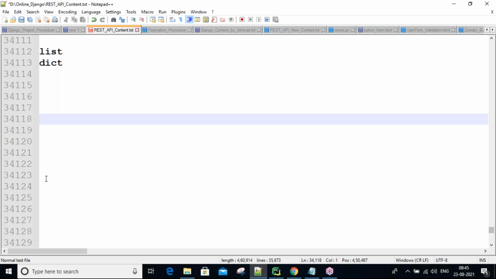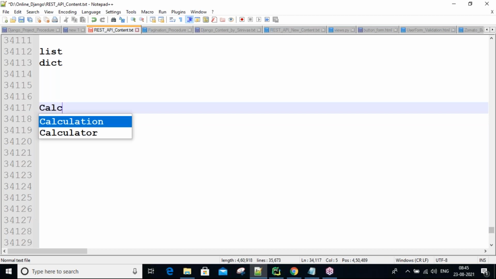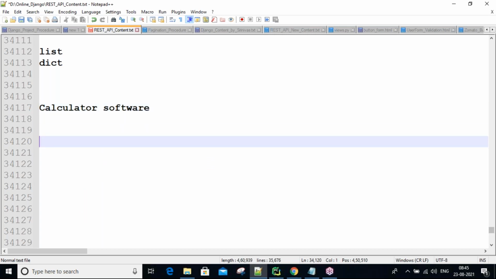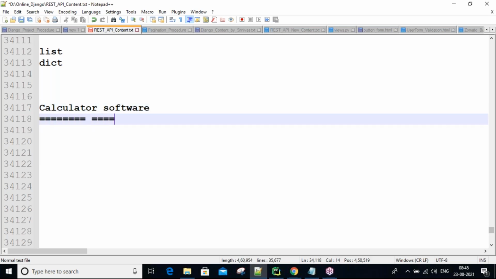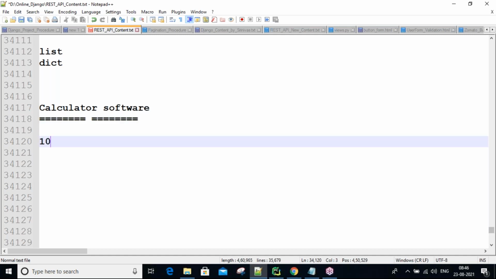For example, simply take the calculator software, guys. In the regular general scenario, we use software when we are calculating some big calculations. For example, in olden days, guys, 10 into 5, then immediately people would say 10 into 5, 50.